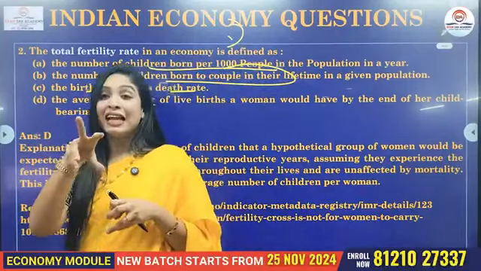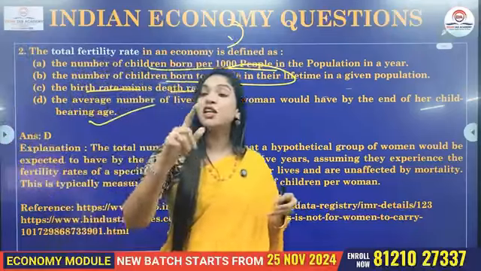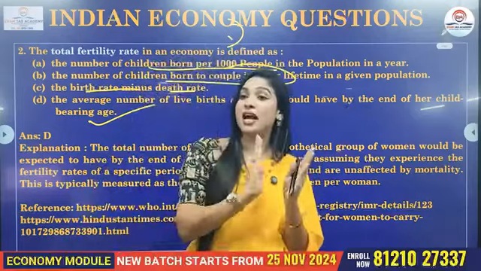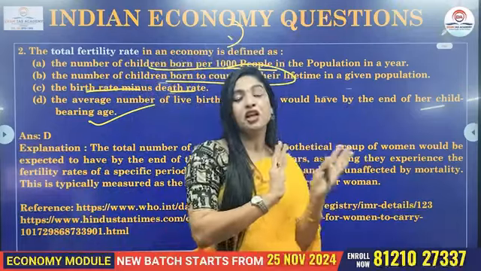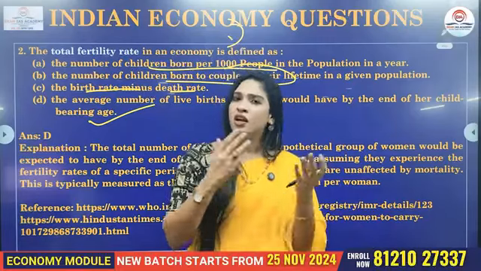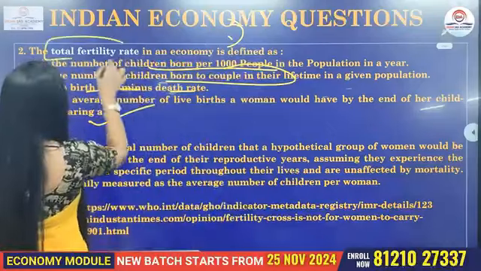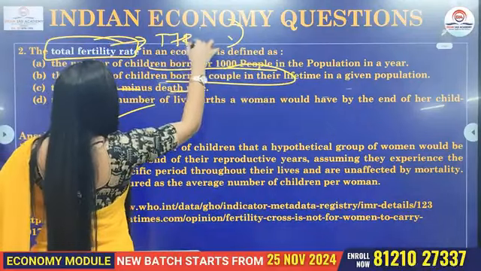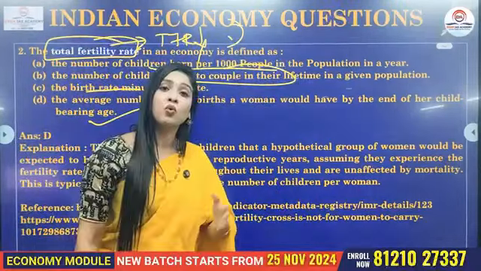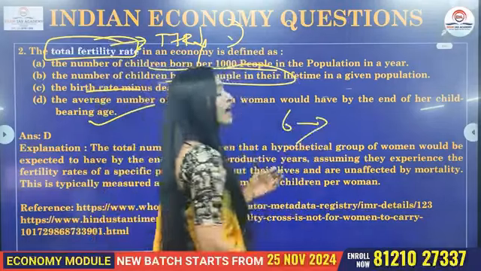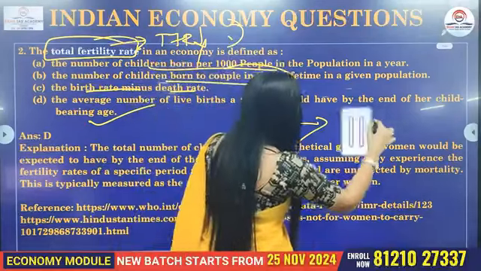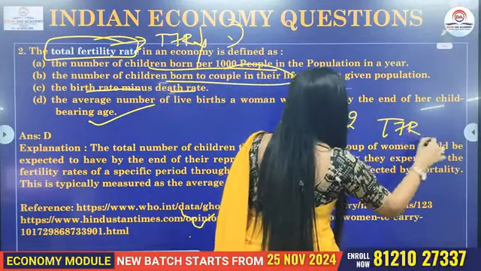This entire lifetime is if she were subjected to the prevailing age-specific fertility rates, that is during her fertility period, for example 15 to 49 years. During that period, how many children she can bear or produce. If you see, recently, as per the data, the TFR has been on the decline. In the 1950s, the total fertility rate was 6 for one woman, meaning she could have 6 children in an entire lifetime. But now it has come down to 2. The TFR stands at 2.